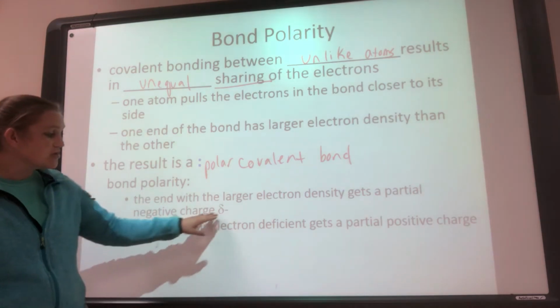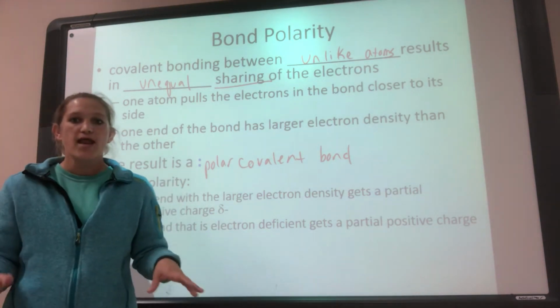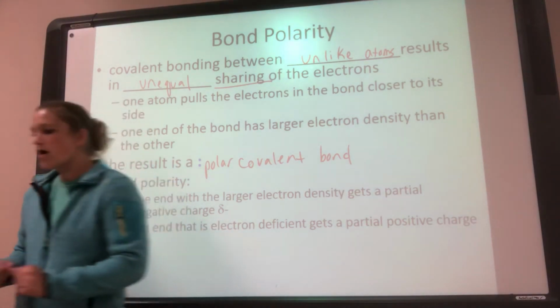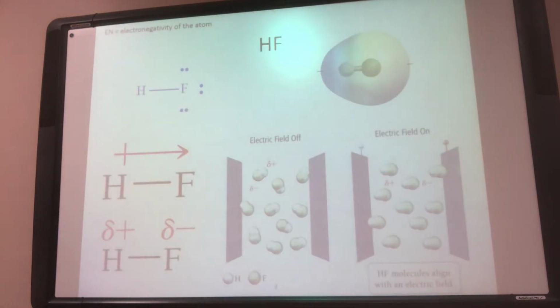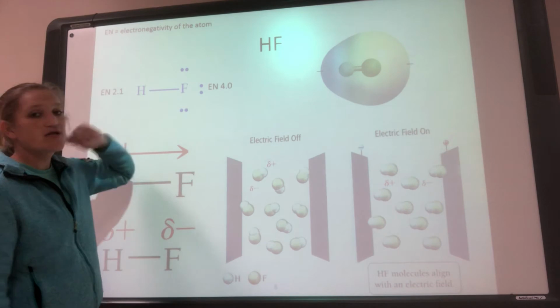Now, this partial negative and partial positive isn't just a theoretical thing. It actually affects how the molecule behaves. So let's look at this one. This is HF, and there's a difference in EN. EN stands for electronegativity.